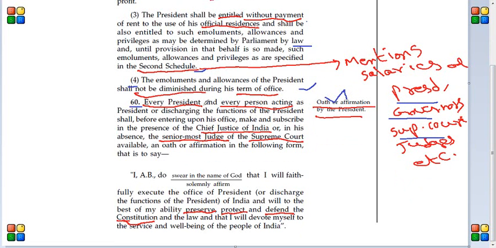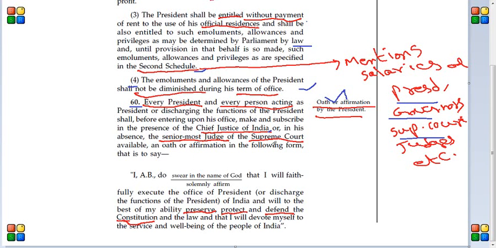Basically what it says is that every president and every person acting as president or discharging the functions of the president shall, before entering his office, make and subscribe in the presence of the Chief Justice of India, or in his absence the senior-most judge of the Supreme Court available, an oath or affirmation in the following form.